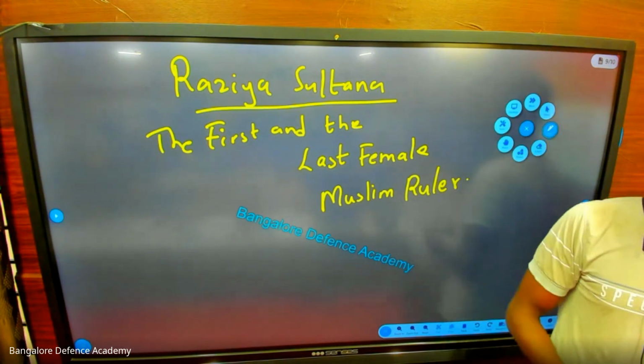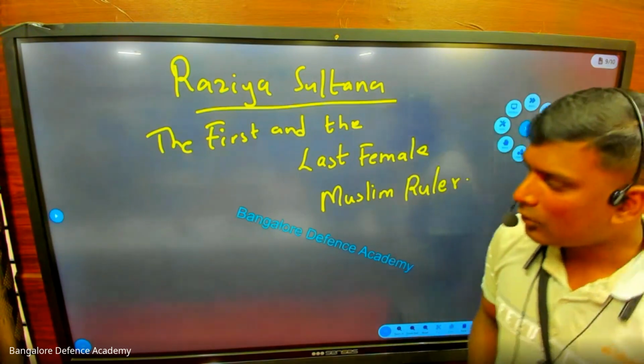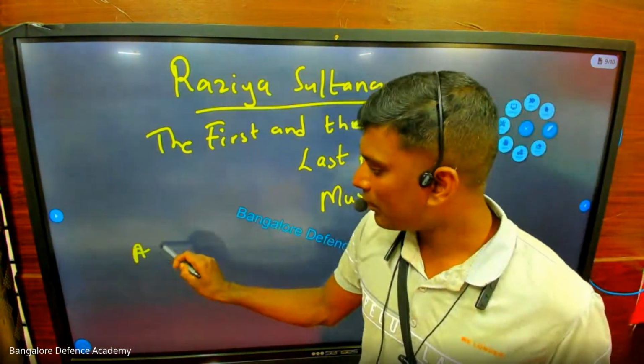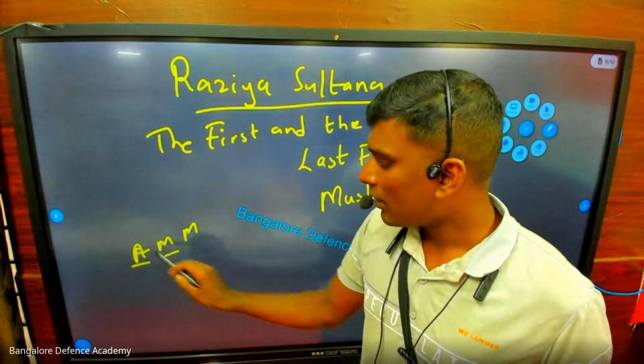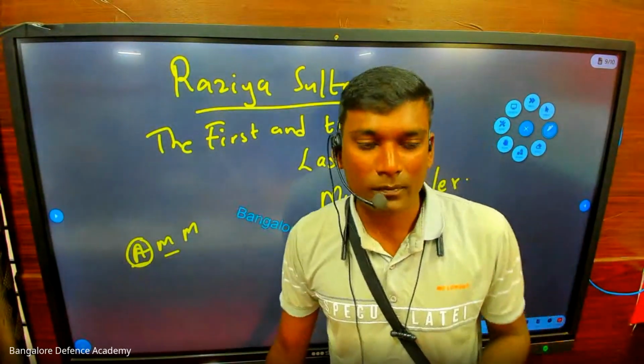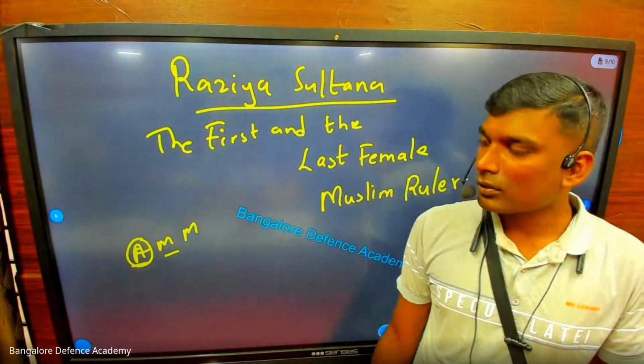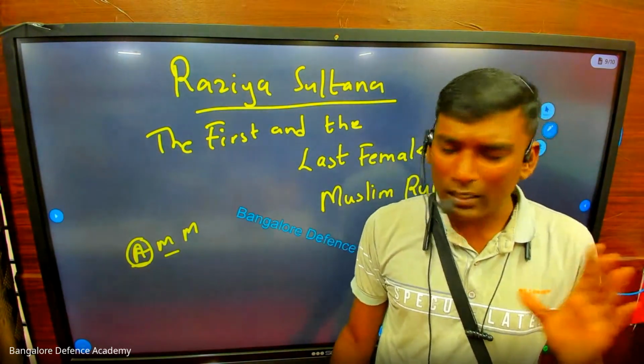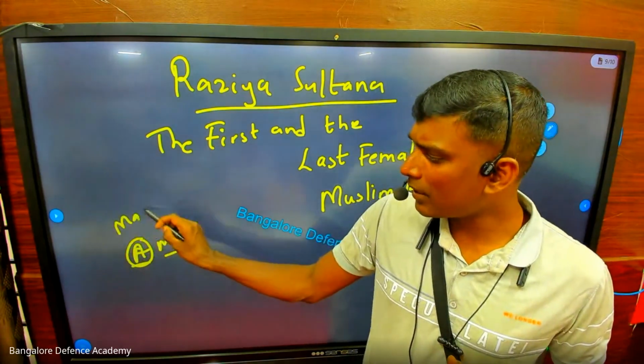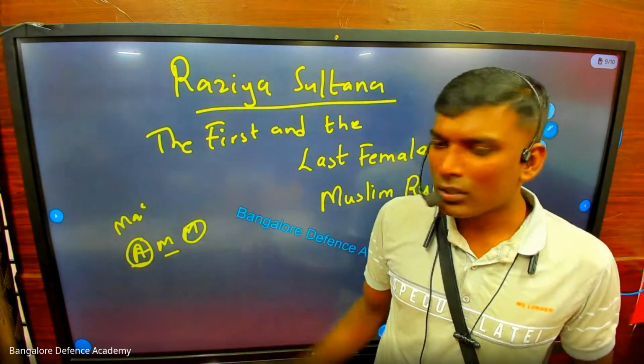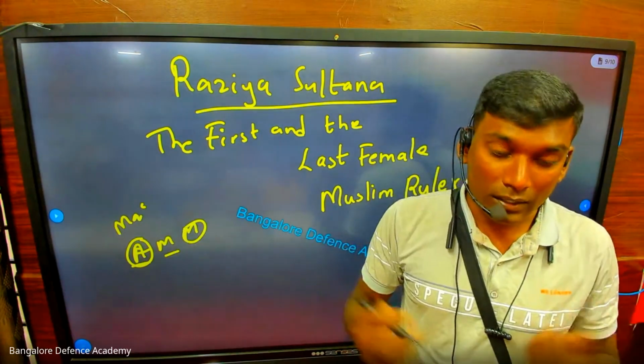Written? Yes, sir. Okay. See, I told you in Indian history you have ancient, medieval, and modern. In ancient time, you will see all the names of kings like Chandragupta Maurya, Chera, Chola, Pandya. All male, men are ruling. Even in modern history, you have never seen any lady ruling.